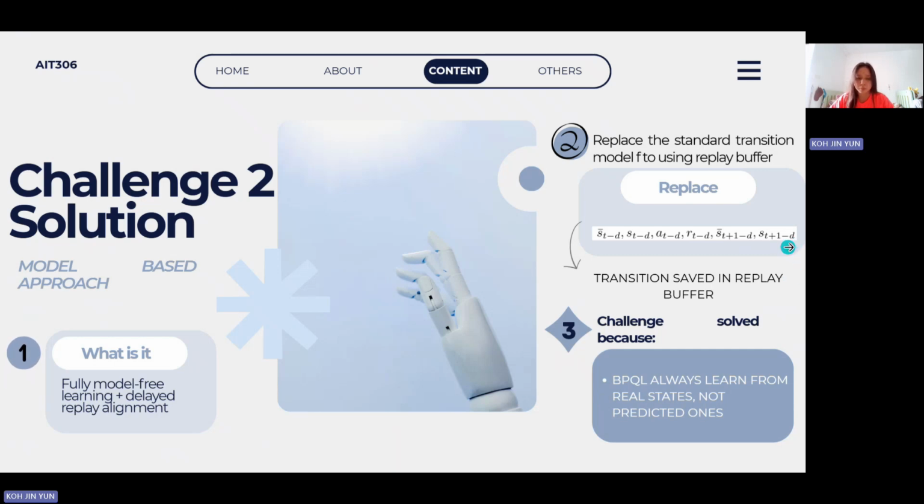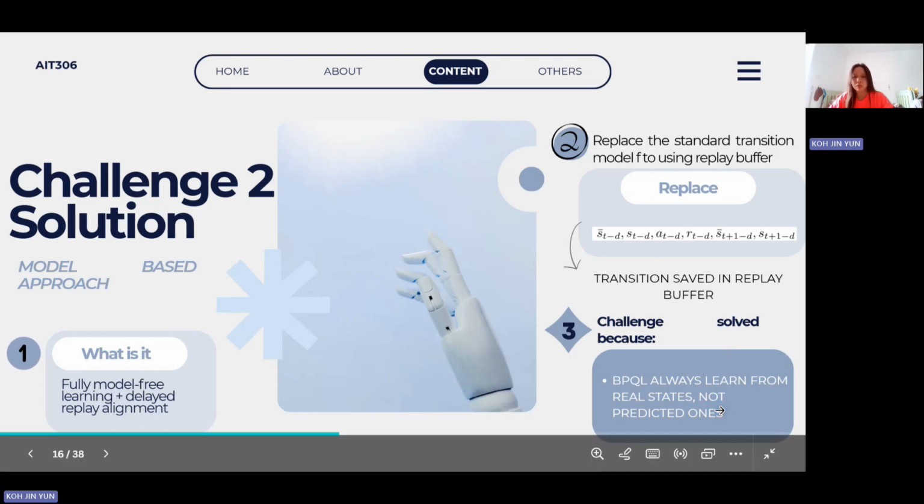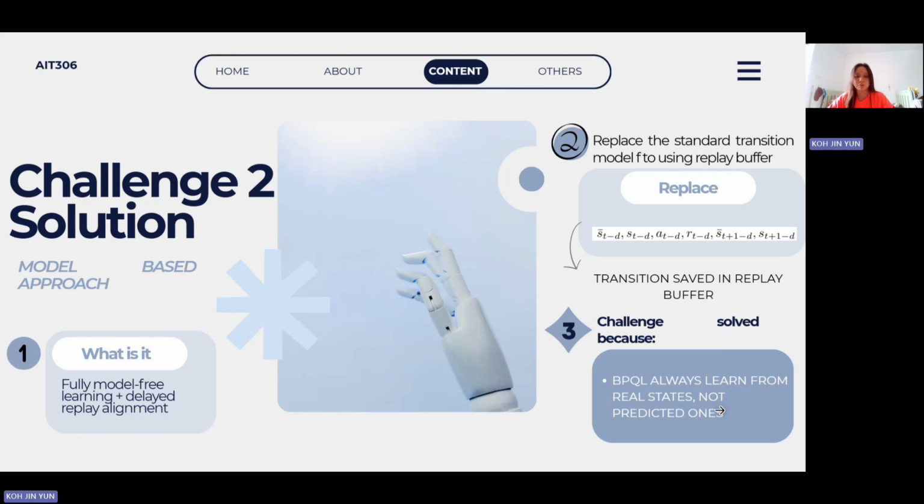The previous transition model keeps accumulating error over time until the learning accuracy becomes low. So a new transition saved in the replay buffer is implemented in this BPQL. This replay buffer approach allows BPQL to store the actual transition directly, meaning it always learns from the real state rather than a predicted one. So BPQL completely avoids compounding model errors even when the delay is long.